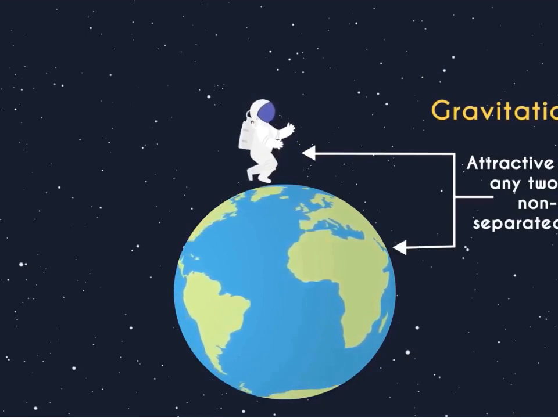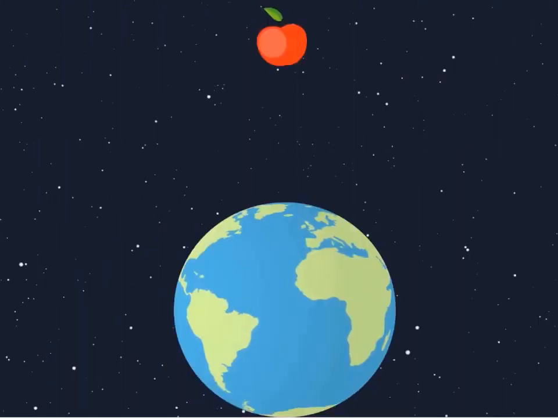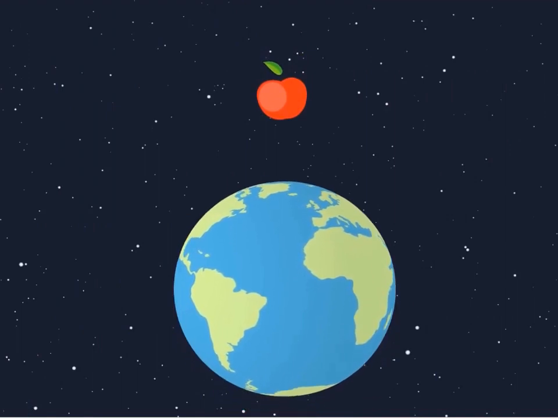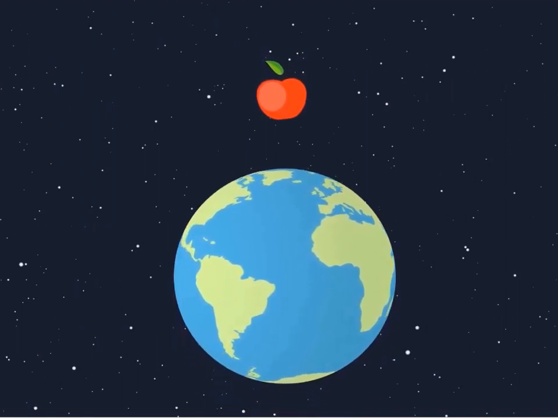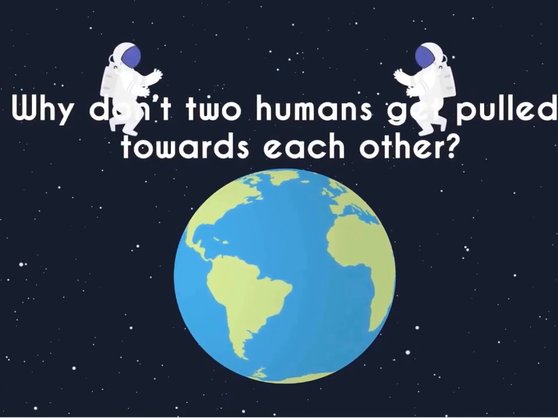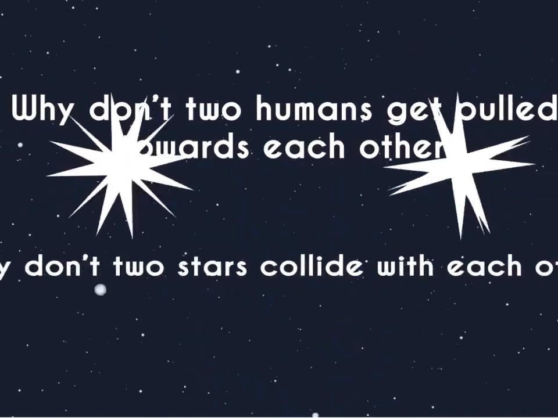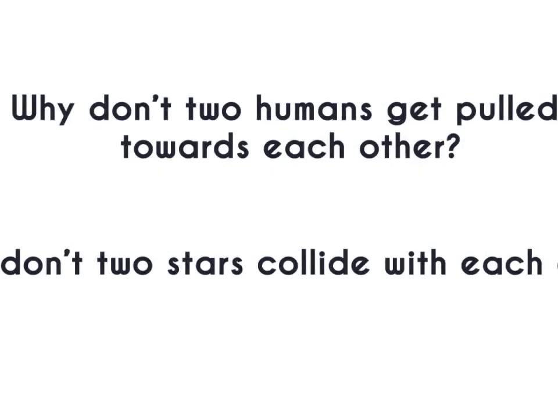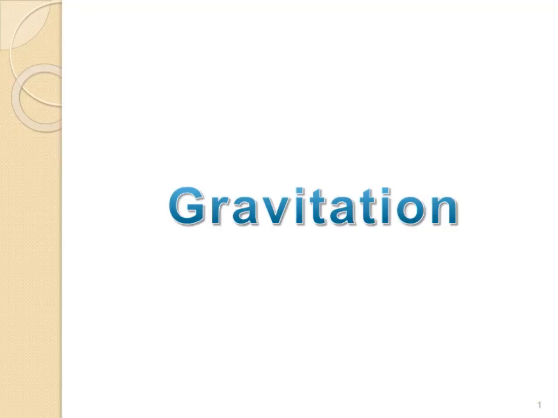So when it comes to the question about an apple falling towards the Earth, either the apple is moving towards the Earth or the Earth is moving towards the apple. The answer is the same as why two persons are not attracting, or why two swords are not colliding. The reason is the distance between them as well as their mass. Let us look at the reasons in this video. 8. Gravitation.